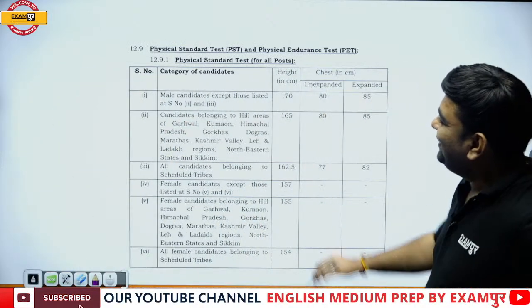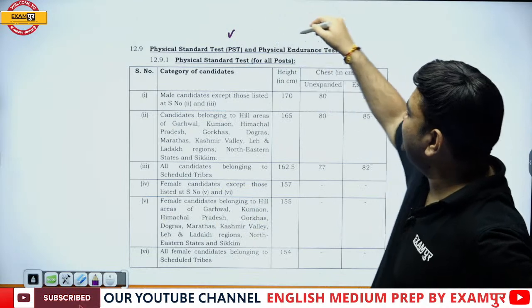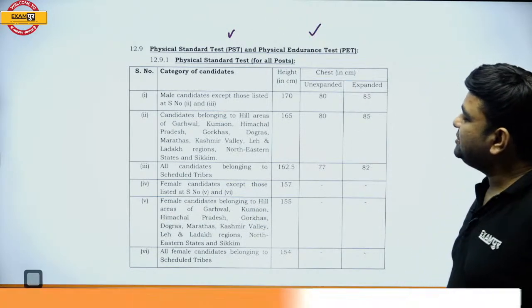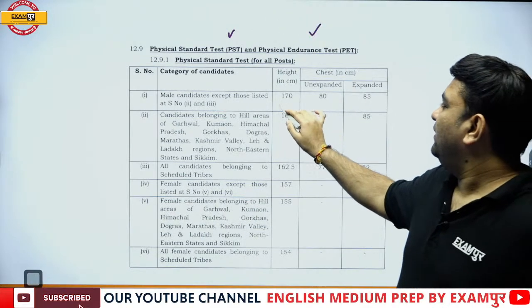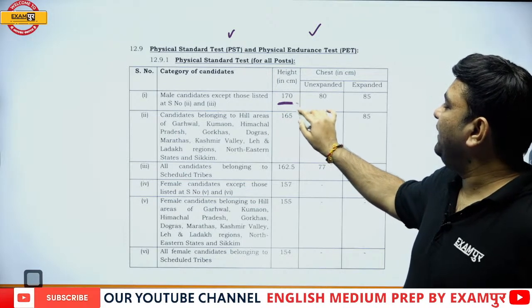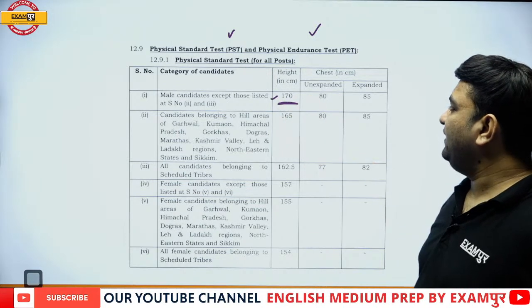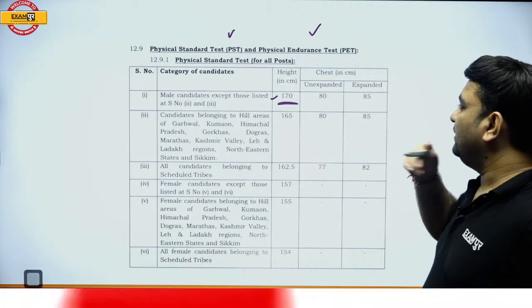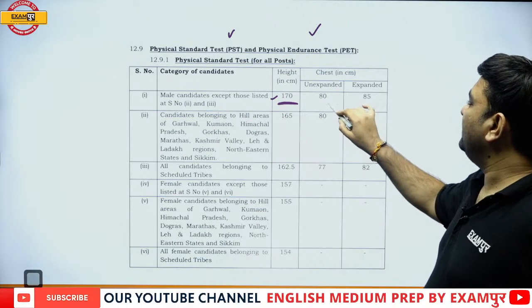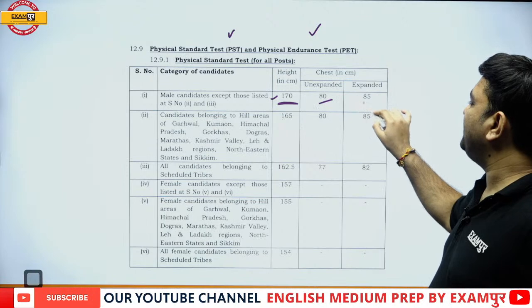Physical standard test and physical endurance test. So the height for the male candidate across India is a minimum of 170 centimeters. Chest unexpanded 80, expanded 85.